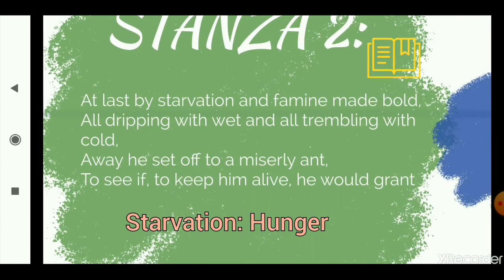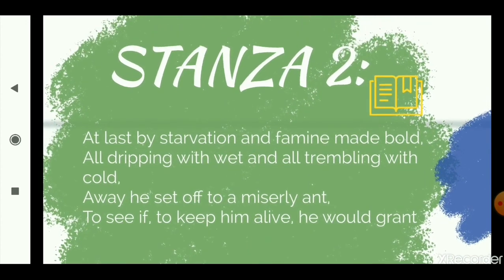At last by starvation and famine made bold. So what do we mean by starvation and famine? Both the words have a similar meaning, hunger. So at last by starvation and famine made bold. So he took a very, very bold decision. Why did he take a bold decision? Because he was starving, he was very, very hungry. So he took the bold step.